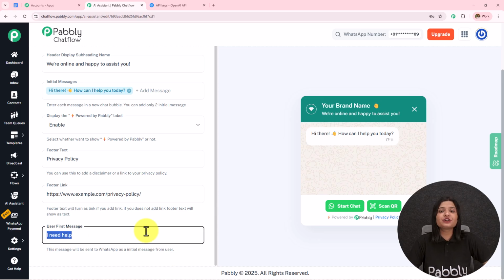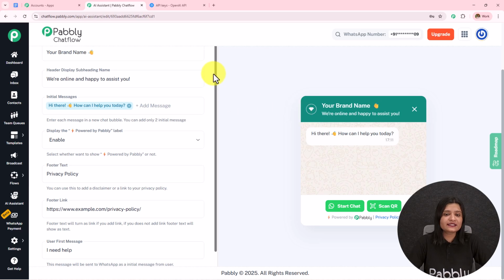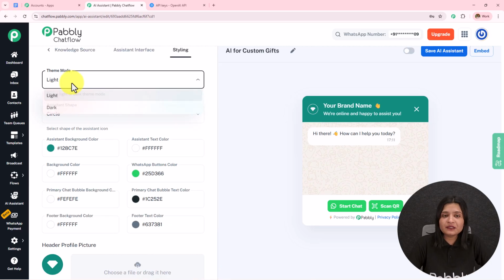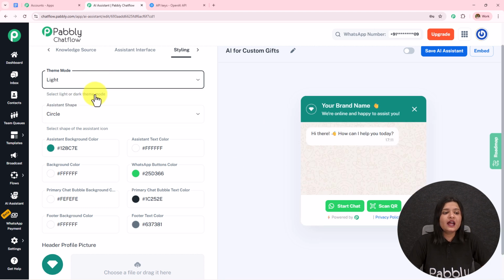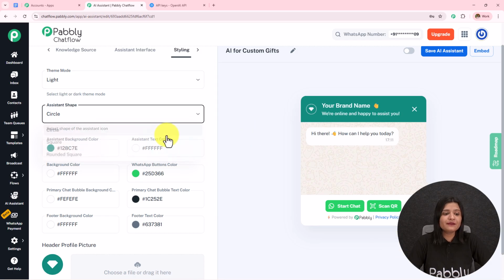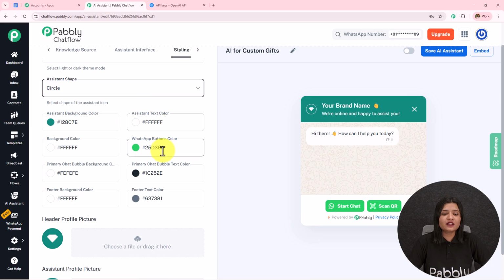My AI agent is going to reply to any message sent by the user. Moving on towards the next step. So over here I have selected the theme mode as light. You can select dark also and it will start appearing over here. Then we have this assistant shape. So over here we have it as circle. You can select it as rounded square or square. Then we have the background color, text color, button color, chat bubble text color. You can set this according to your choice and preference. I'm going to keep it as default only.